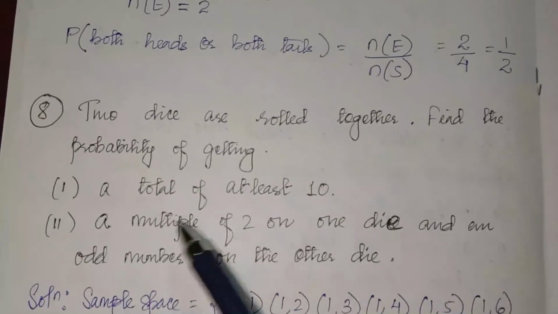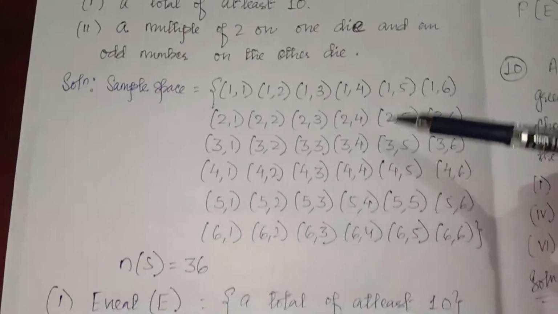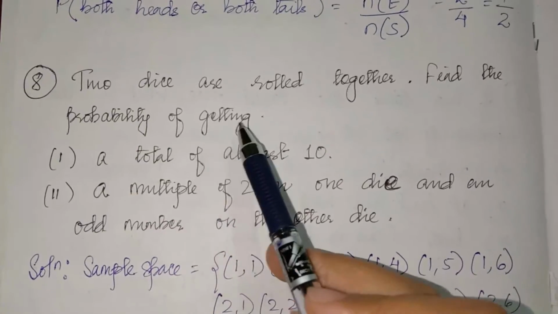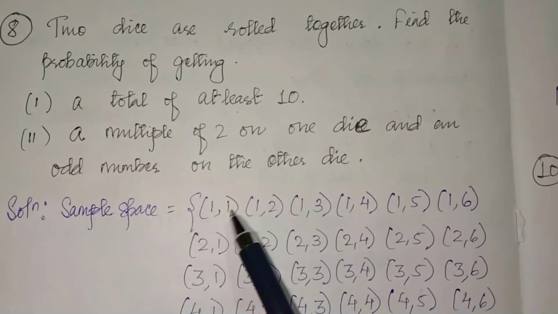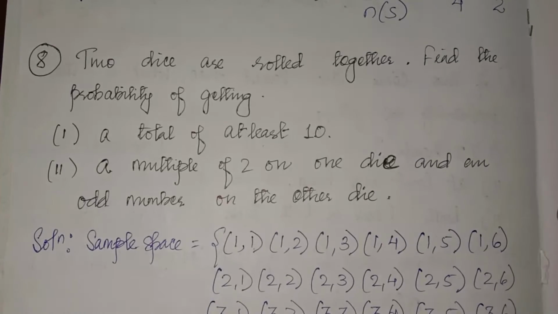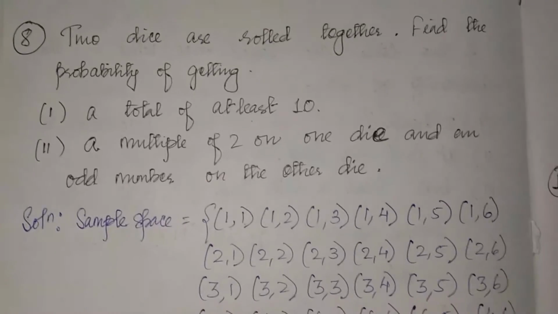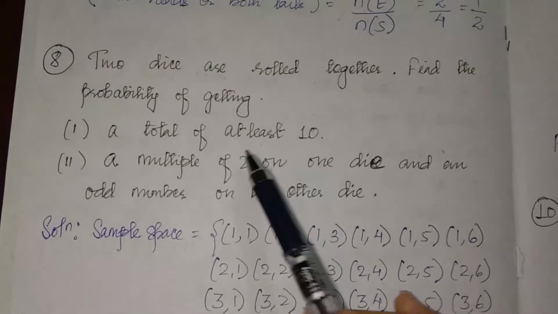Now next, 2 dice are rolled together. When the 2 dice are rolled, this is the sample space of 36. Find the probability of getting a total of at least 10. At least means the minimum should be 10, so you have to find those pairs which give you 10 or more.